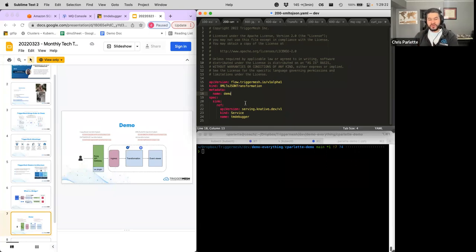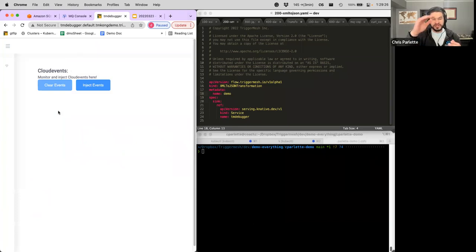In the bottom right, I have my terminal. And on the left side, we have what we call TM debugger. This is going to show the output of those CloudEvents, so we're just going to view those CloudEvents. Now, again, this could be SQS, this could be Kafka, this could be S3 buckets. This could be whatever it is you want to send it to. In this case, we're going to send it to our UI here just to look at them.